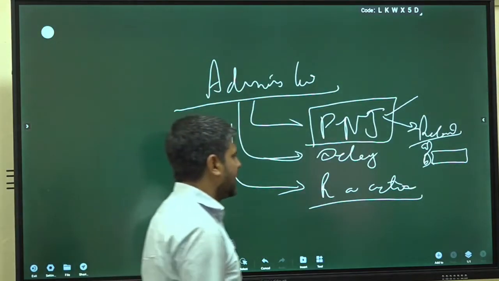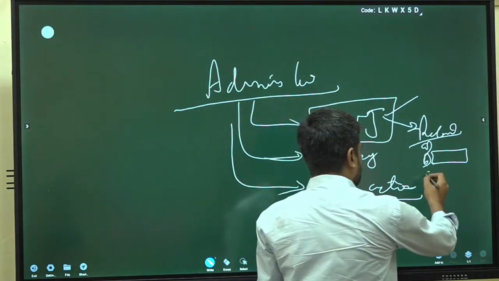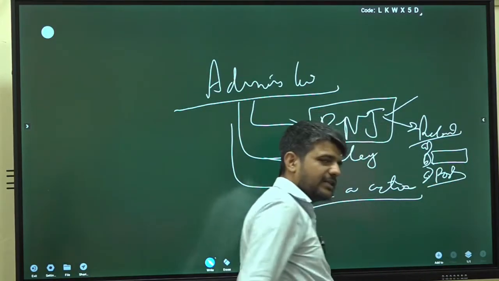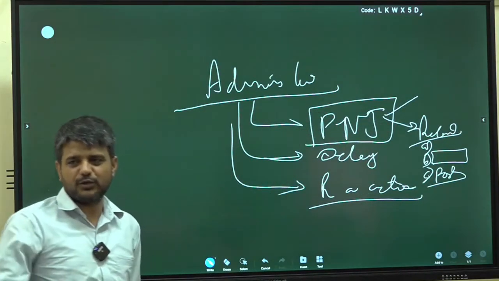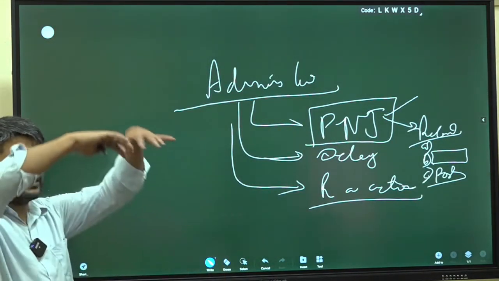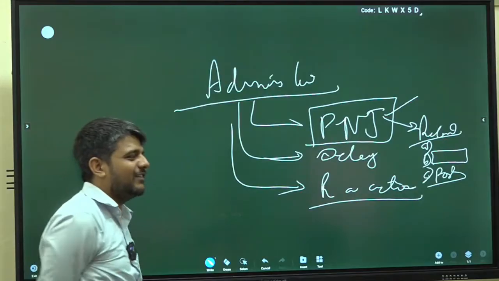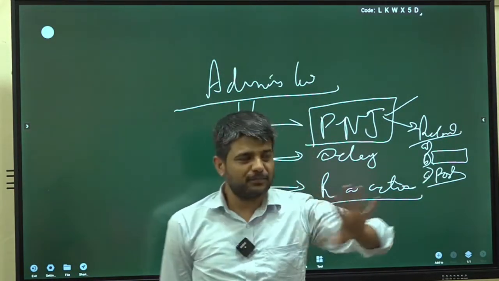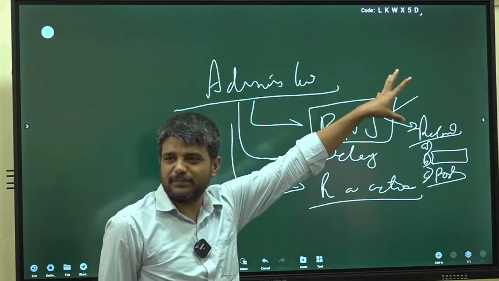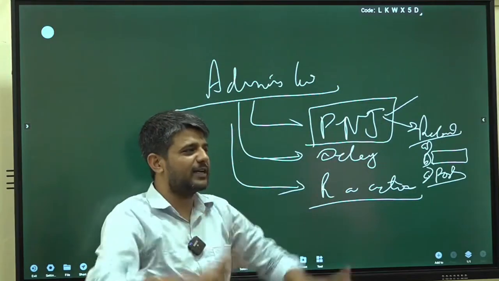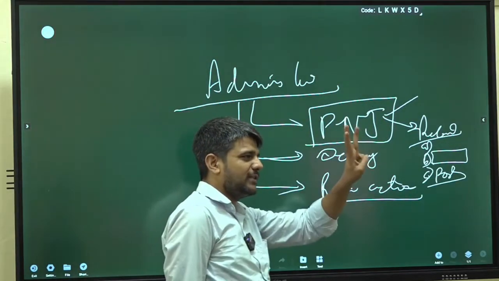And the third thing that has happened with regard to principle of natural justice is post-decisional hearing has become part and parcel of principle of natural justice. Now again it is not recent, it happened 50 years ago, but in this context it will be called a recent development. Getting my point? Okay. So there will be two types of question. One, write the ingredients of the major principles of natural justice. Second, what new has happened in the case of natural justice. So three new things have happened.